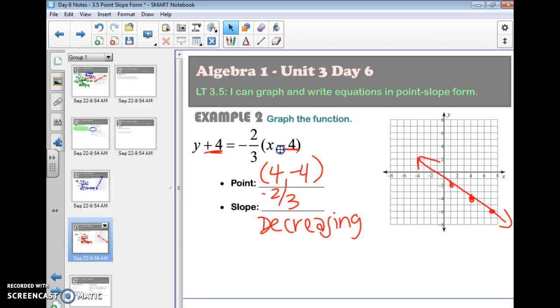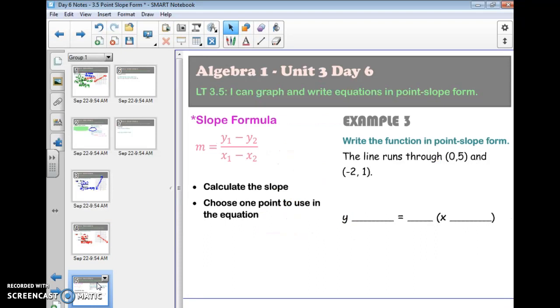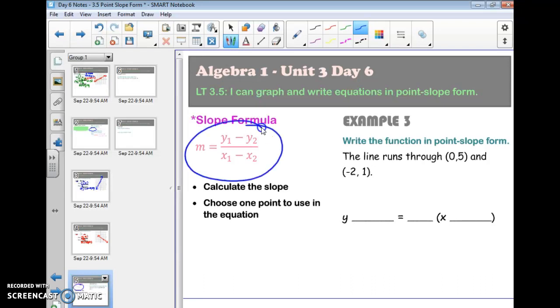Now, in the other cases, after we did these graphing examples, we were given the graph, and then we had to come up with the equation. But there is an infinite number of equations, so for the sake of simplicity, we're going to limit our equations with these two. And we're going to use the slope formula to do this. So we're going to put an equation in point-slope form by getting 2 points, finding the slope, and then plugging them in. So I've got 2 points here.